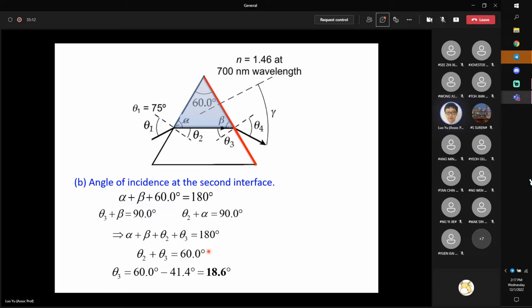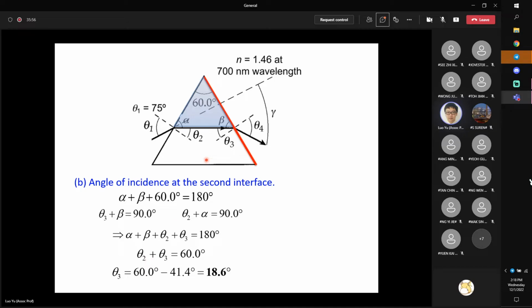I suggest every one of you try to remember this relationship because it will help speed up your solution to the question. Or you can remember how to prove that theta 2 plus theta 3 equals the apex angle. But if you think this procedure is very complex, you can directly remember the conclusion I give to you. Theta 2 plus theta 3, the two angles within the prism, always equal the apex angle. The summation of the two angles inside the prism always equals the apex angle. This is an important conclusion.